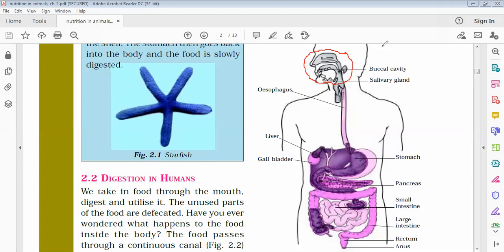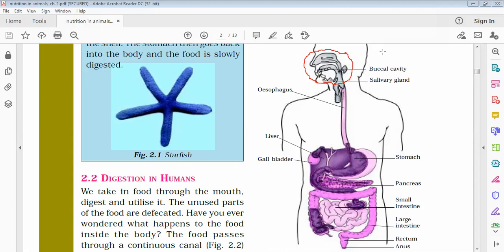So the process of digestion actually starts in the mouth with the help of the salivary glands. How? Because the salivary gland releases saliva, which contains an enzyme, right? And the tongue is also present there. It's a fleshy muscular organ attached at the back to the floor of the buccal cavity. The main function of the tongue in the buccal cavity is, first, it helps in mixing the saliva.